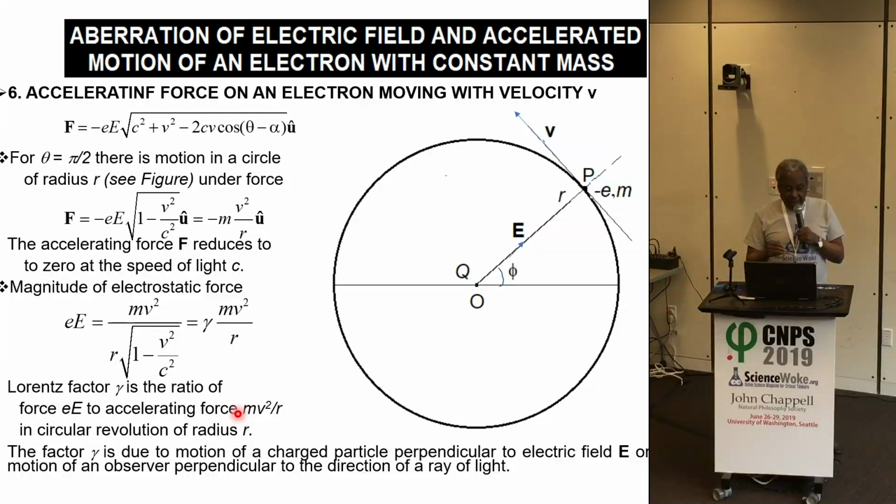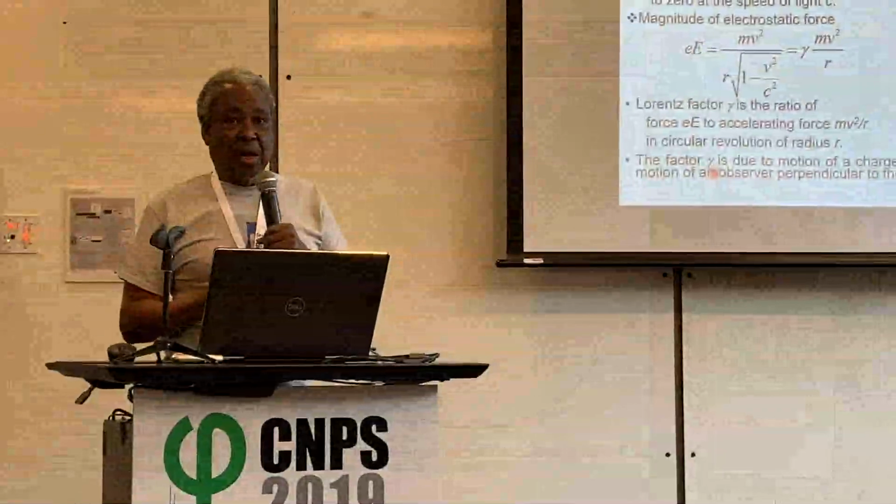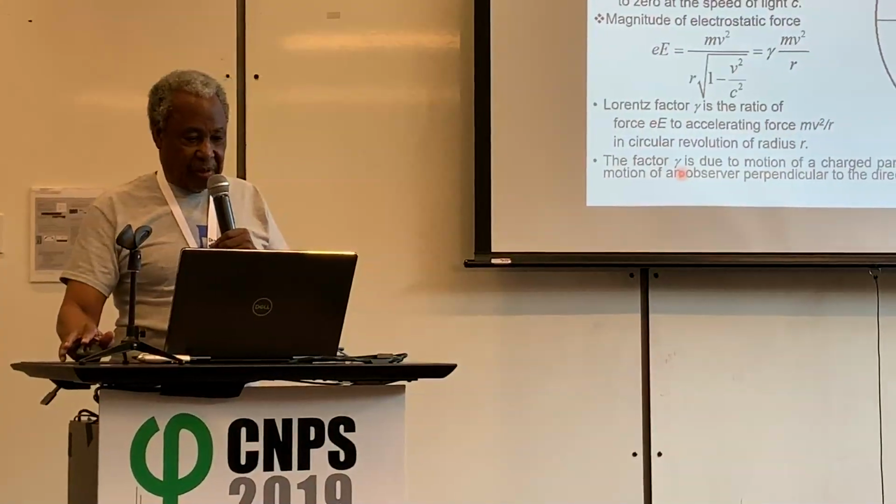This makes the Lorentz factor gamma simply the result of a particle moving perpendicular to an electric field, or motion of an observer perpendicular to the direction of a ray of light. The Lorentz factor gamma here has nothing to do with mass. Neither has it anything to do with length contraction or time dilation. It's simply the result of motion of a charged particle perpendicular to an electric field.